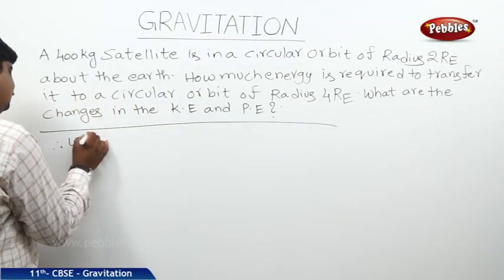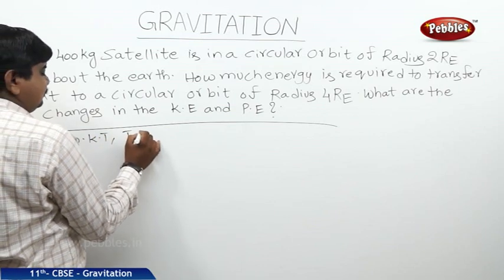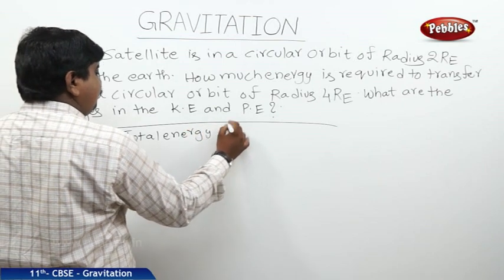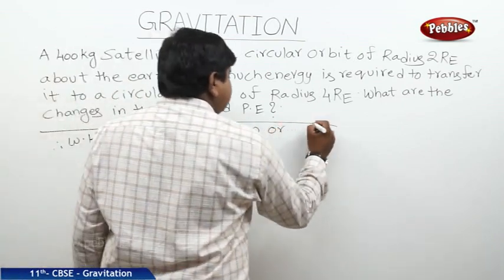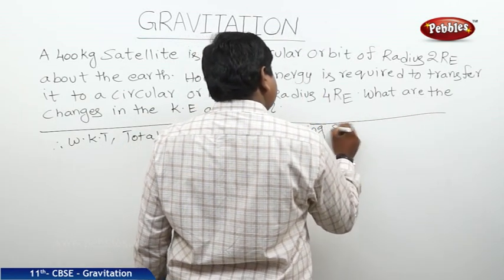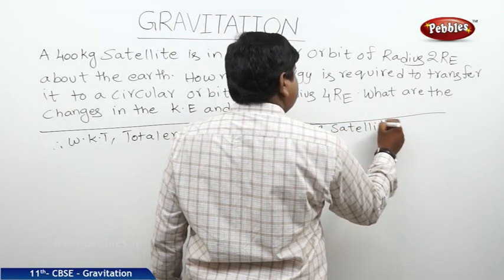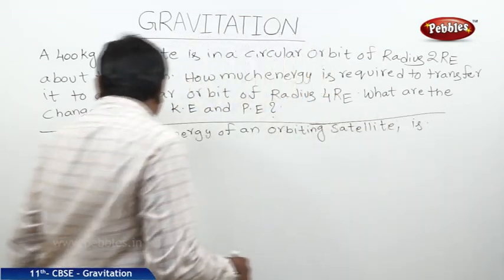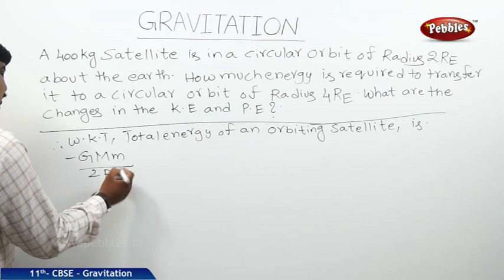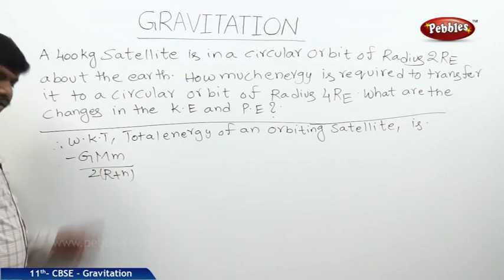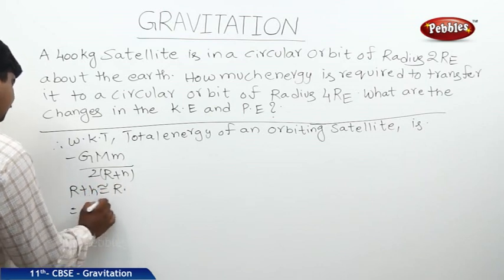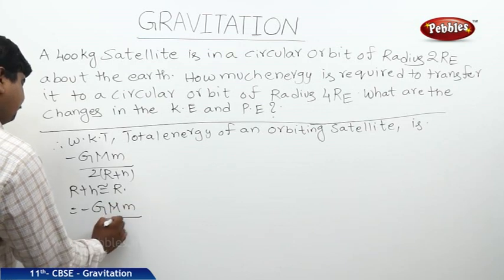We know that total energy of an orbiting satellite is minus GMm by 2 into R plus H. If R plus H is approximately equal to R, we can write this one as minus GMm by 2R.